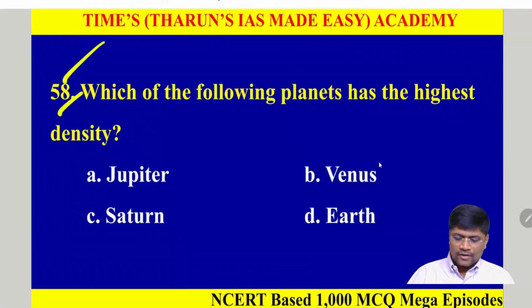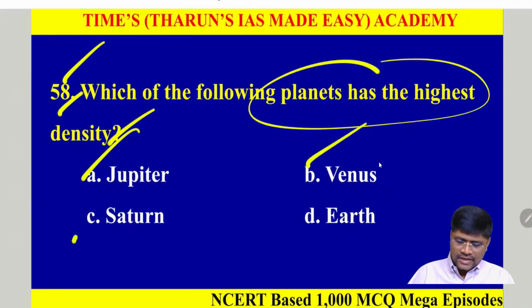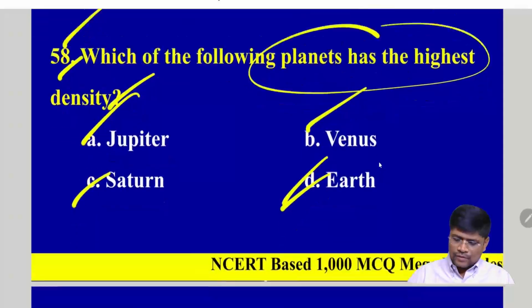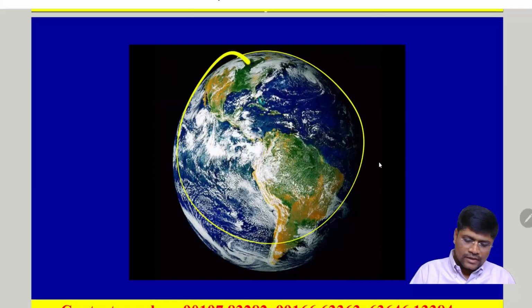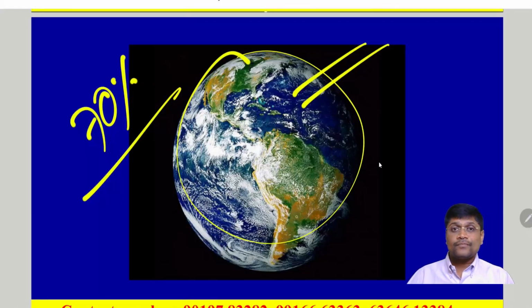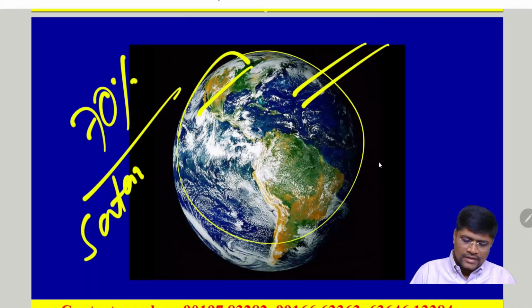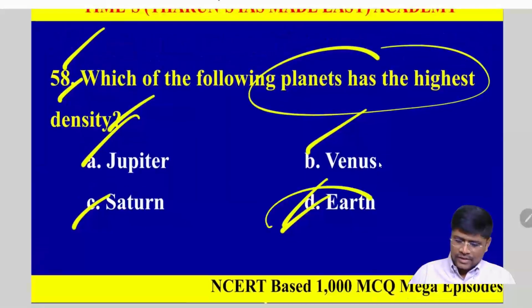Next, question number 58. Which of the following planets has the highest density? Okay. So it's a very easy question. Option A is Jupiter, B, Venus, C, Saturn, and D, Earth. We know that within the solar system, Earth is the only planet that has a good amount of liquid water, almost 70 to 71 percent. So because of excess water, Earth is the densest planet. In contrast, Saturn is the least dense planet. Okay. So option D.